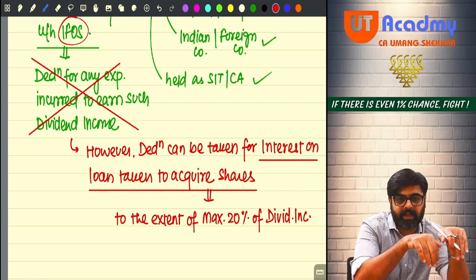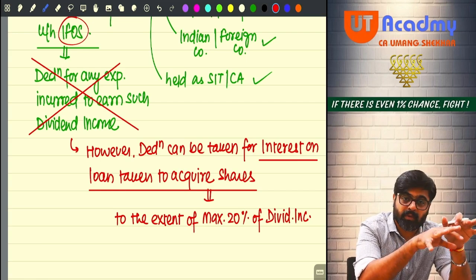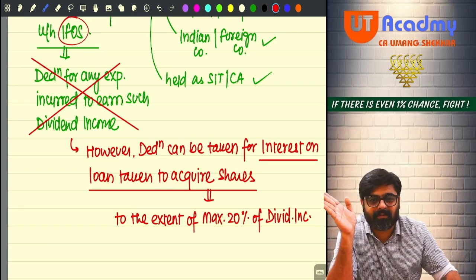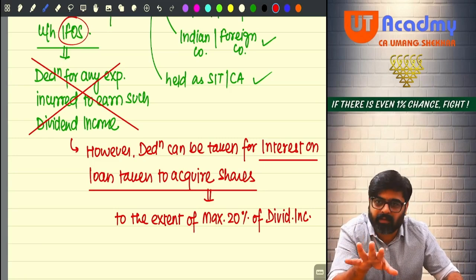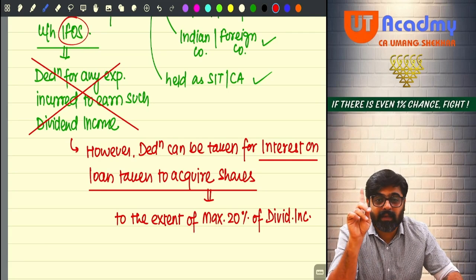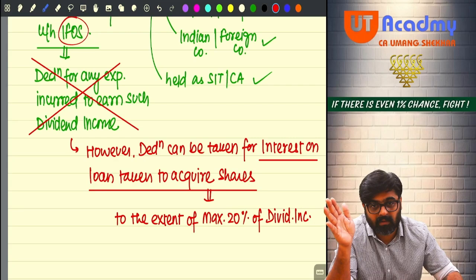So will your GTI include IFOS? Yes. In that IFOS, have you included this dividend? Yes. Don't separate it. Chapter 6 said deductions are available from this dividend. Don't worry. Chapter 6 said deductions are not available from which incomes? STCG 111A, LTCG 112, LTCG 112A and winnings income. From these incomes, chapter 6 said deductions are not available.